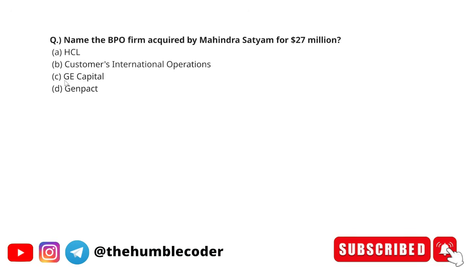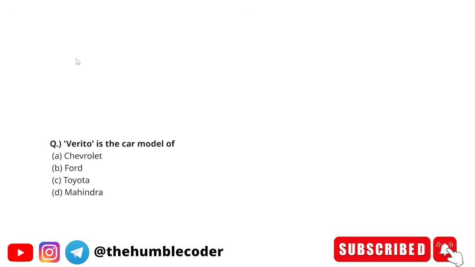Name the BPO firm acquired by Mahindra System for $27 million. The options are SCL, Customer International Operations, GE Capital and Genpact. The correct answer is going to be option number B, that is Customer International Operations. Okay, Mahindra System acquired Customer International Operations, which is a BPO firm, to expand its presence in the outsourcing industry. Moving on to the next question.